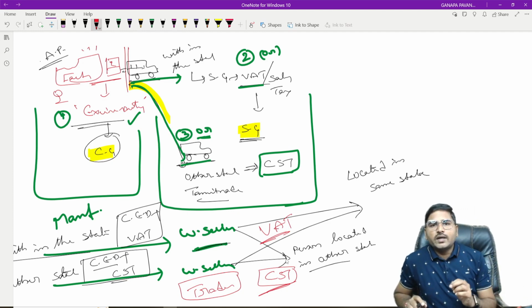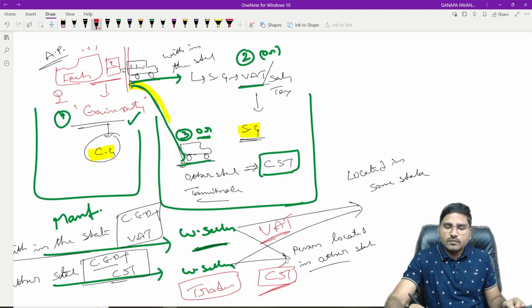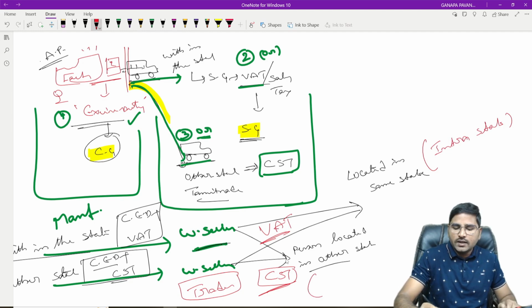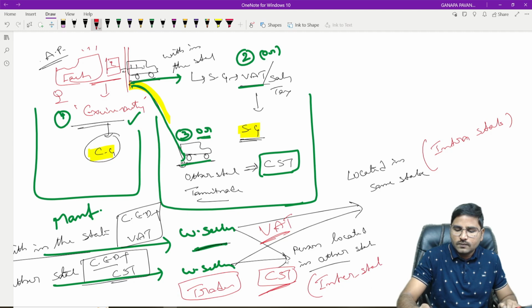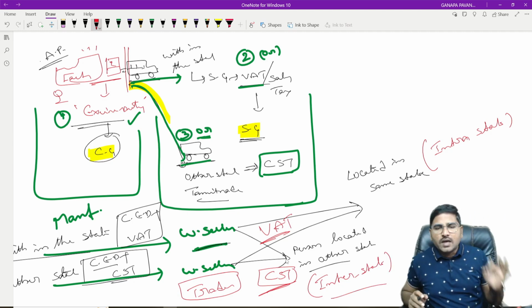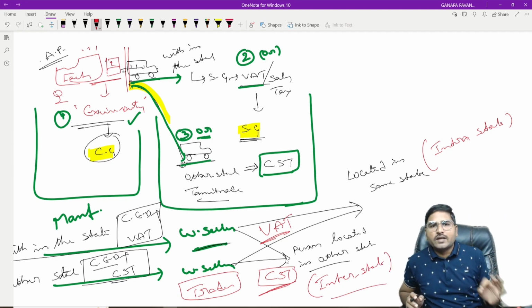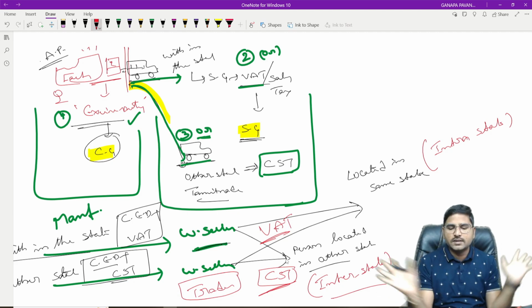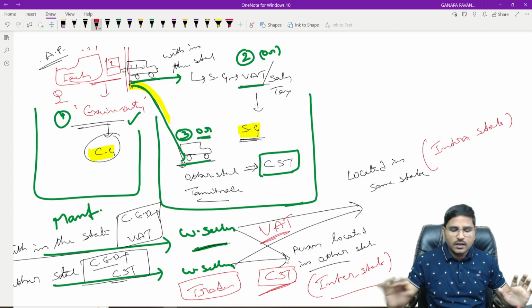VAT concerns value added tax on intrastate supply. A person located in the same state concerns intrastate. A person located in another state concerns interstate. This is absolutely 100% of the tax structure before the introduction of the GST. This is the concept, nothing else, relating to goods.